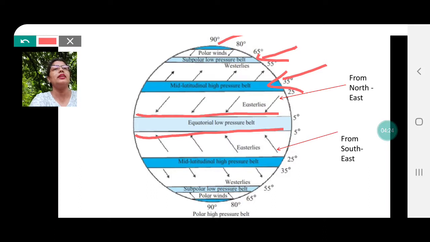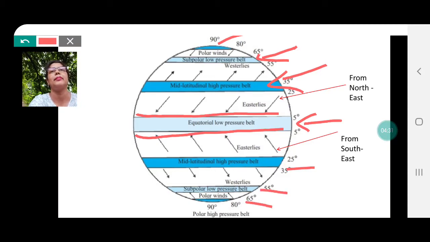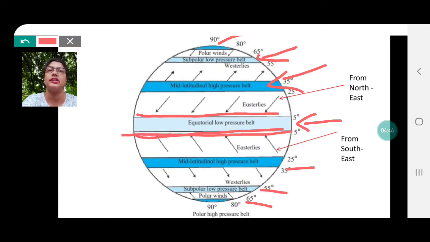Similarly in the southern hemisphere, you have this equatorial low pressure belt followed by high pressure, low pressure and a high pressure belt. In science, we have studied that winds always blow from high pressure towards low pressure regions. And therefore, because there is a low pressure area in the north of Brazil, we have studied that Brazil lies from 5 degrees north, and therefore this region of 5 degrees north to 5 degrees south is also found in Brazil.